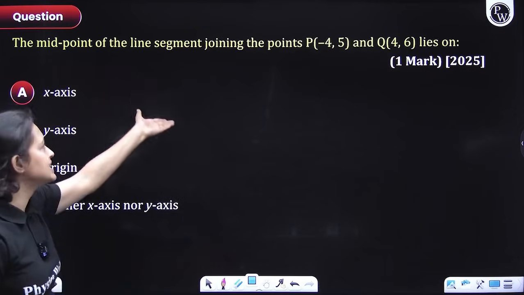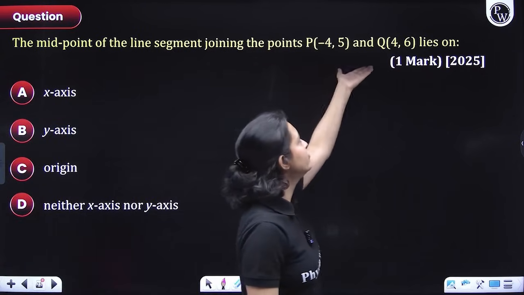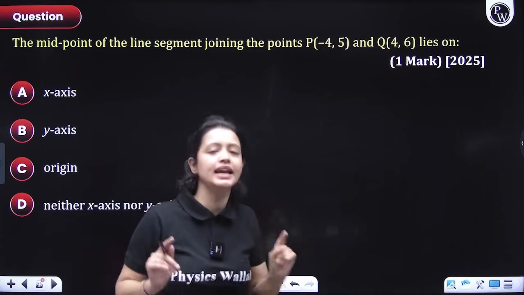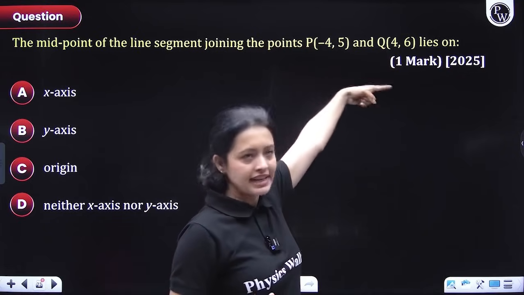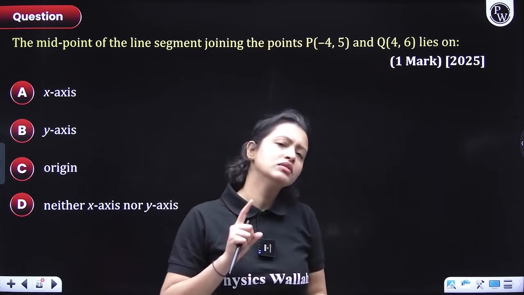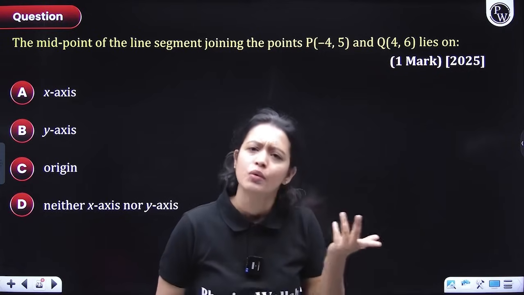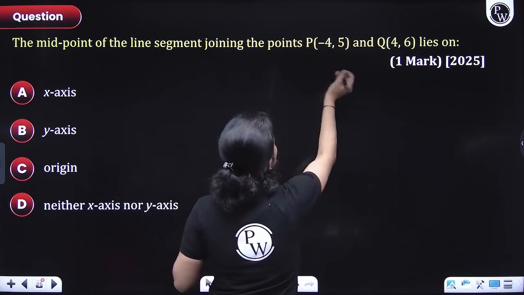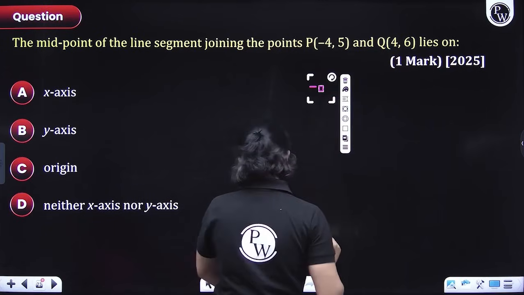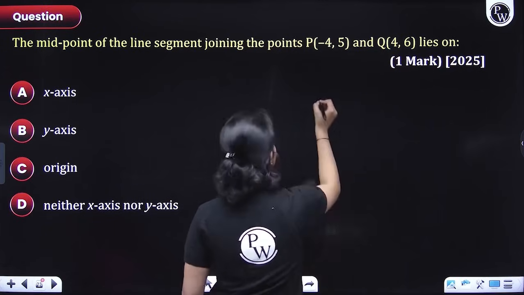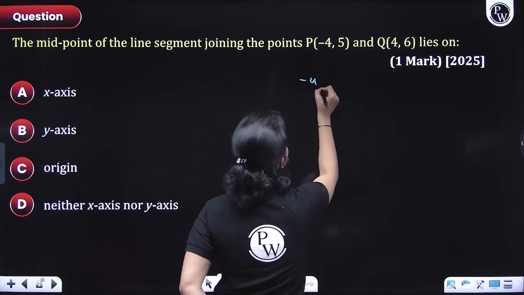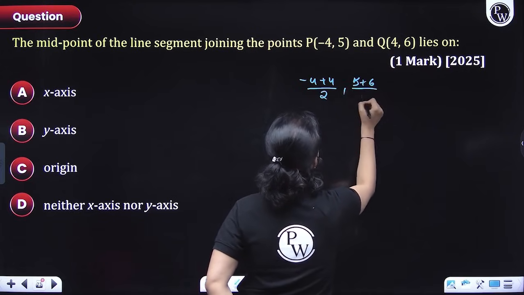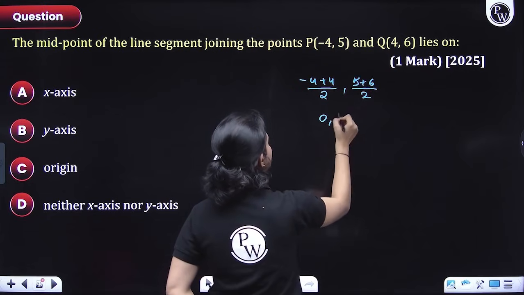The midpoint of the line segment joining the points P(-4,5) and Q(4,5) lies on. They are not asking you to figure out the coordinates of the midpoint of the line segment made by P and Q. They are simply asking that whatever the midpoint is, where will it lie? So for that you don't have to think a lot. Let's just figure out the midpoint. The coordinates of the midpoint would be x1 plus x2 divided by 2, right? So -4 plus 4 divided by 2, comma 5 plus 6 divided by 2. So here this becomes 0 and here this becomes 11 by 2.